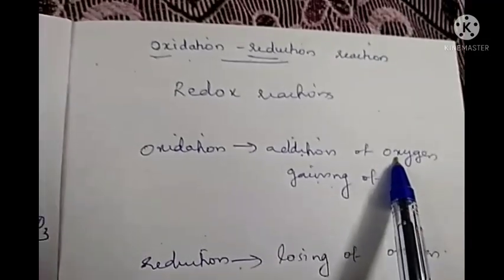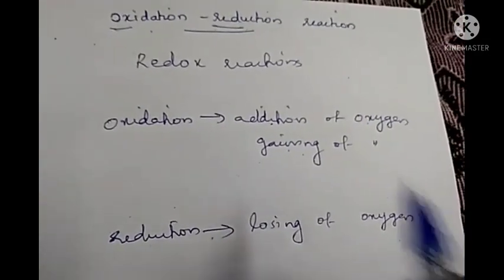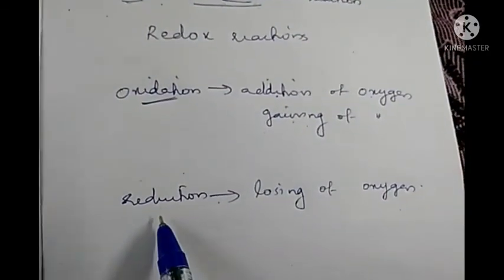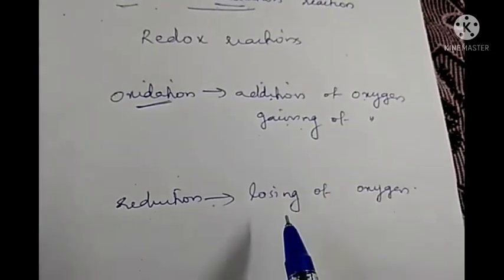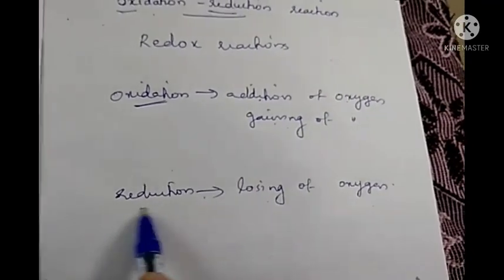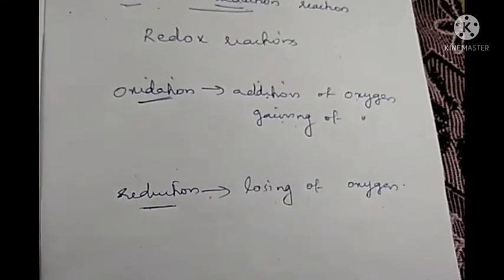Means a reaction in which the reactant is gaining oxygen, that reaction can be called as oxidation reaction. And a reaction in which a substance is losing oxygen, that reaction can be called as reduction. So they are opposite to each other, oxidation and reduction. Okay.